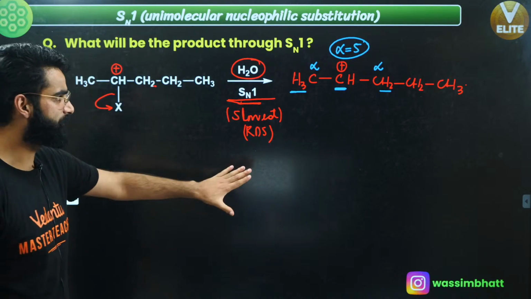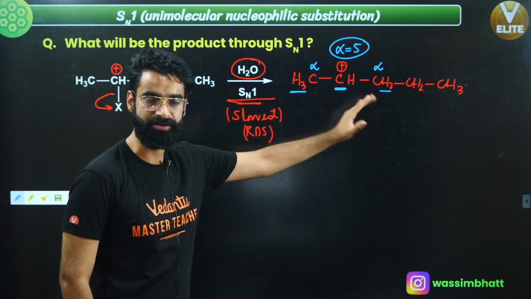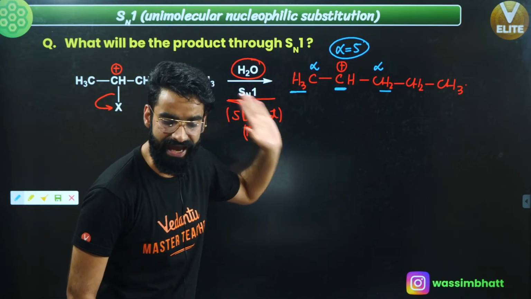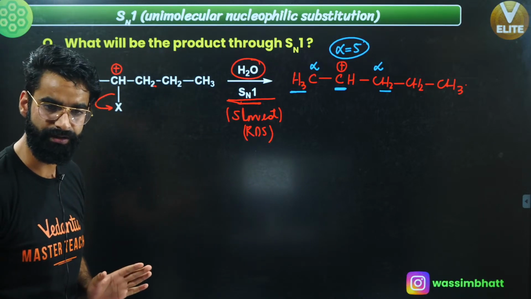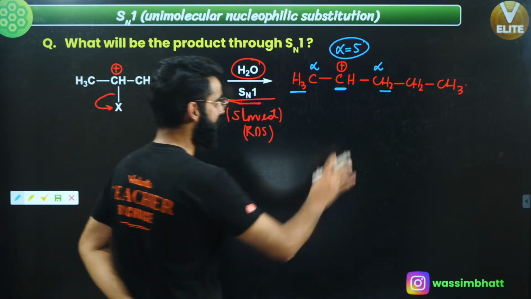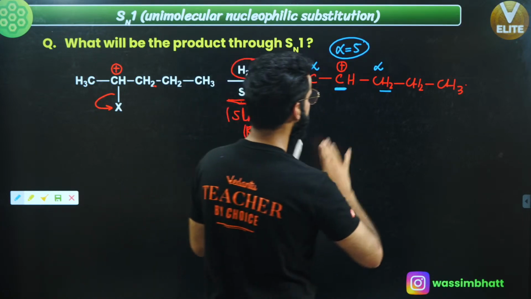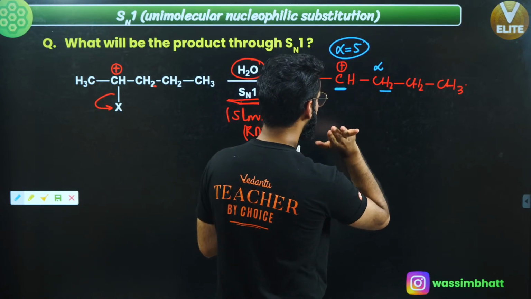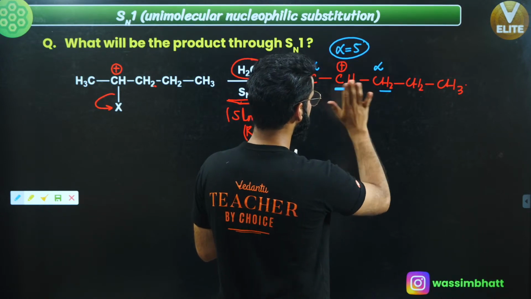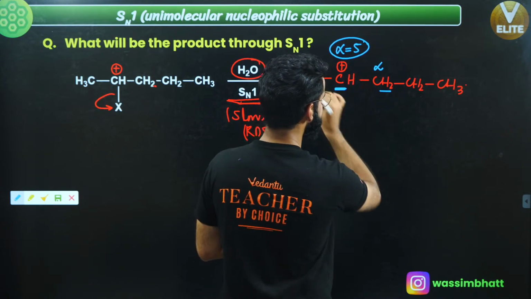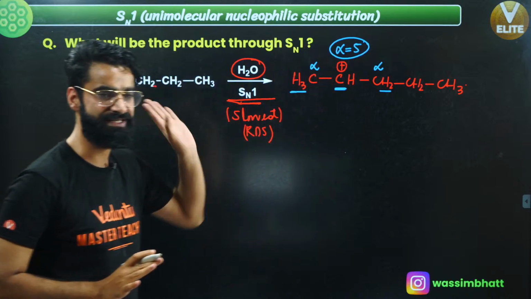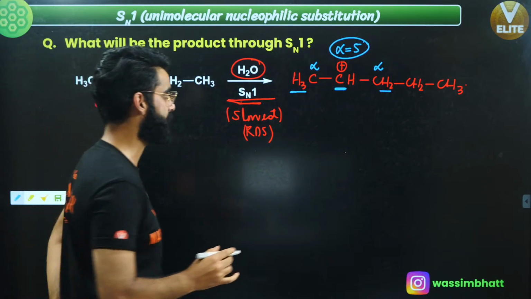So first of all, once the carbocation gets formed, now I'll check, will there be any sort of rearrangement over here or not? Let's try to understand. Let's see if there will be any sort of rearrangement over here or not. Understand properly what I'm going to do. First of all, this carbocation is stabilized by how many alpha hydrogens? It's stabilized by 5 alpha hydrogens, right?